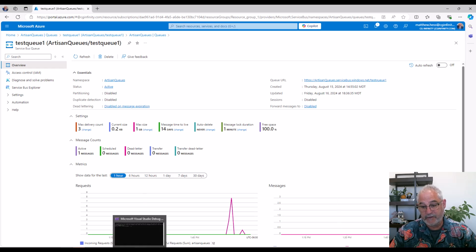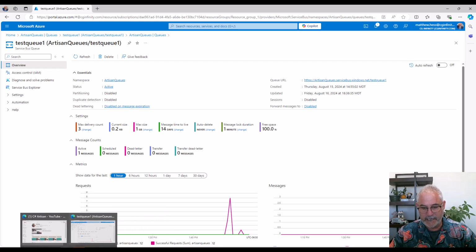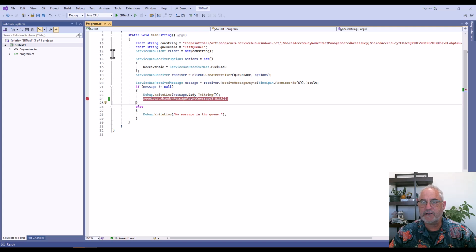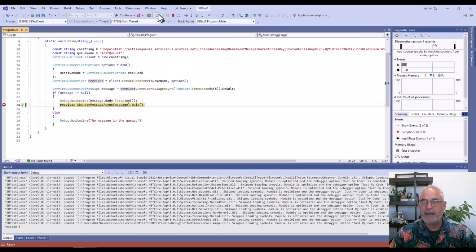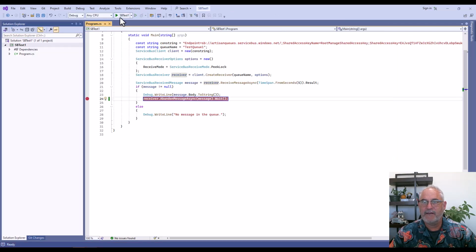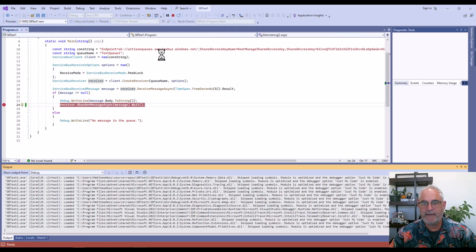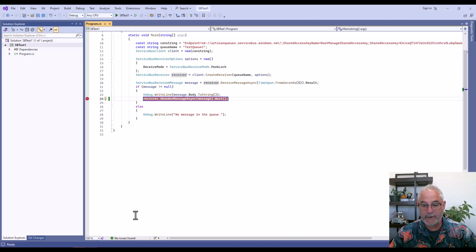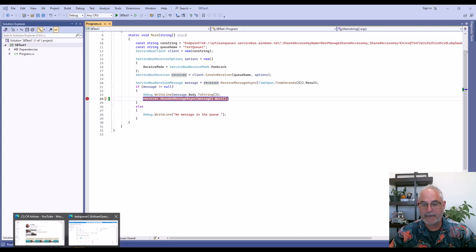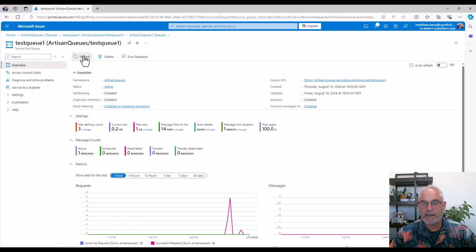So I guess I can demonstrate that. What we need to do is go back to Visual Studio. So let's just do this again. And we'll abandon it. And we'll run it. And abandon it. Now we've abandoned it 3 times. And if I go back to the portal and refresh, you'll see it went to the dead letter queue here.